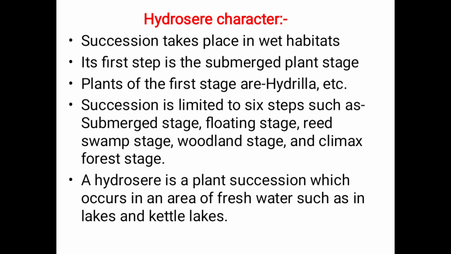Hydrosere is a plant succession which occurs in an area of fresh water such as lakes and kettle lakes. So here are a few characters of hydrosere.